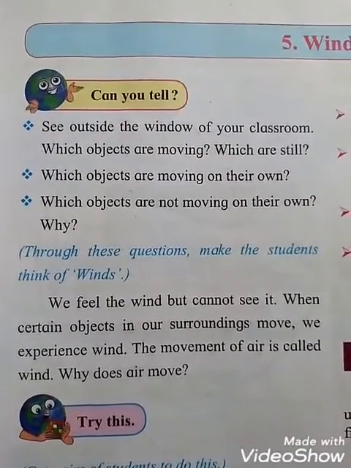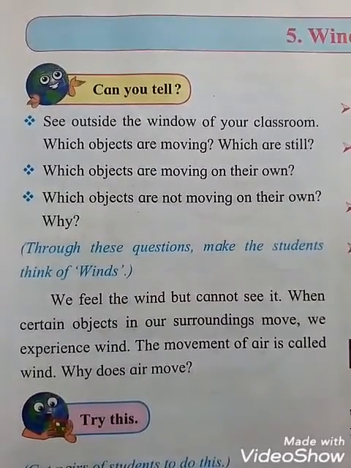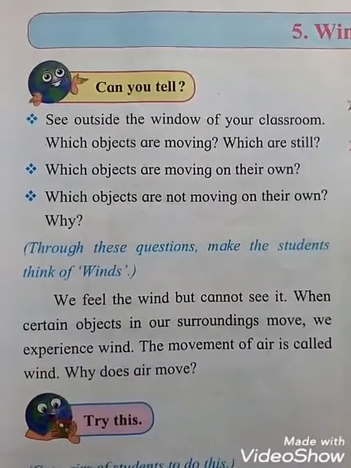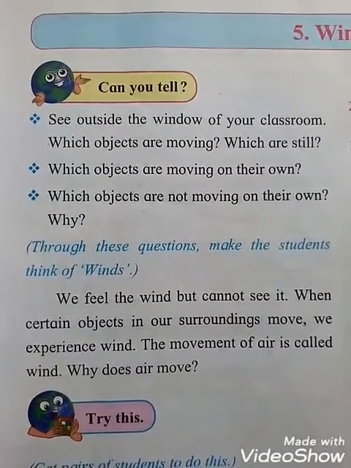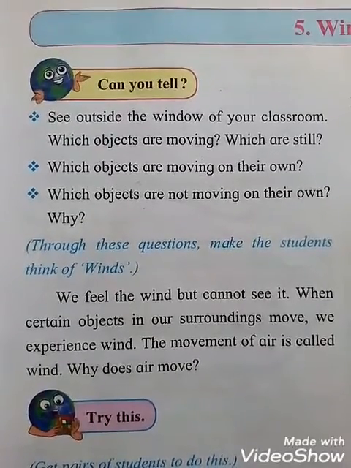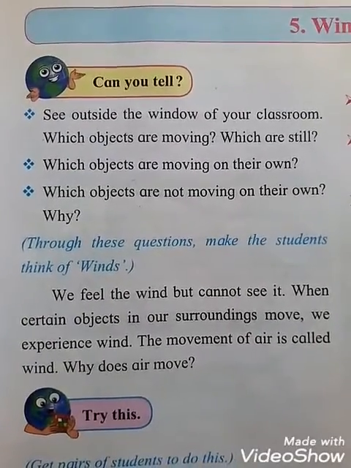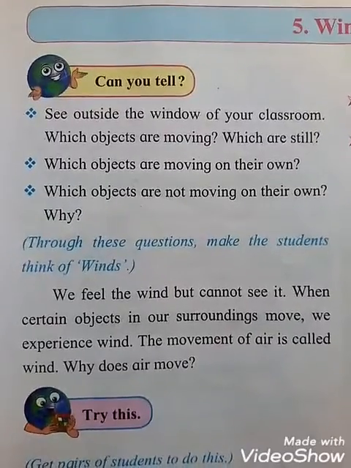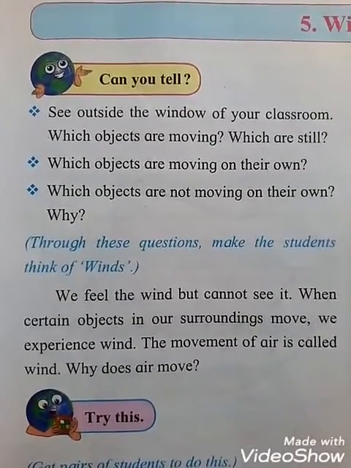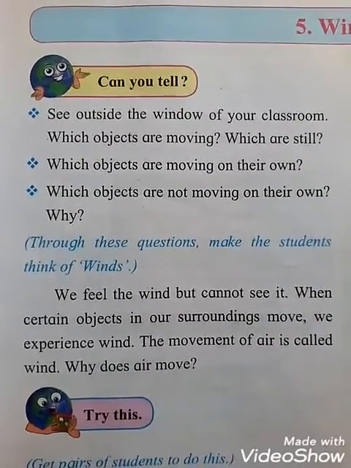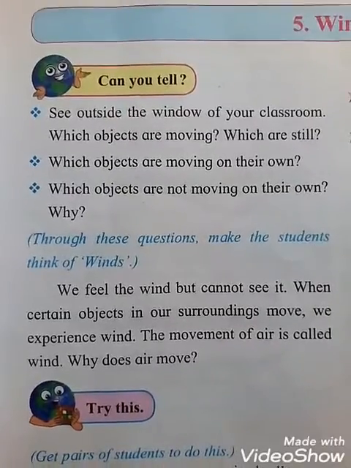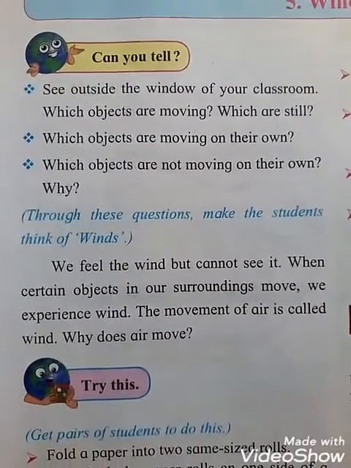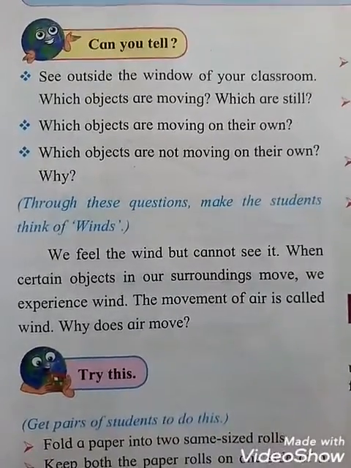Look outside the window of your classroom and see which objects are moving and which are still. Next, which objects are moving on their own, and last, which objects are not moving on their own, and why. So you have to find out all these three questions. Through these questions, make the students think of winds.